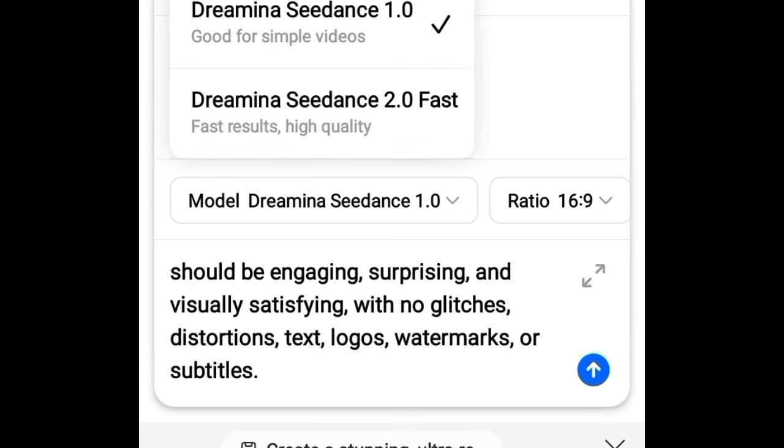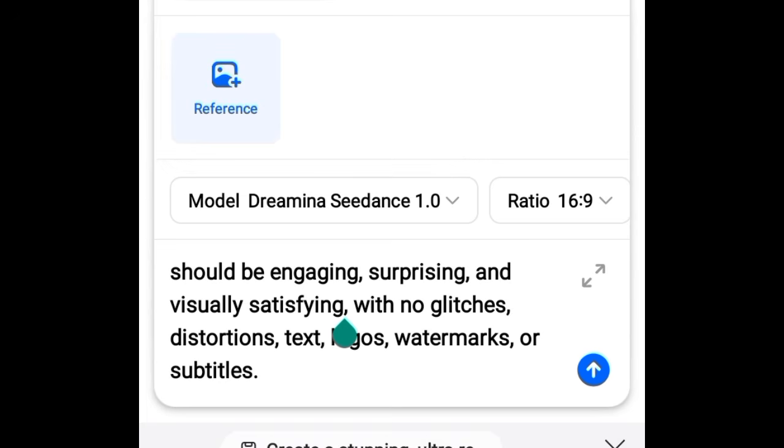If you toggle it, you are going to see Gemini Seedance 2.0 Fast. This is fast result, high quality, and you are also going to see Gemini Seedance 1.0. If you check down here, you will see it's good for simple videos. I'm going to use that one anyway because I've been using it.